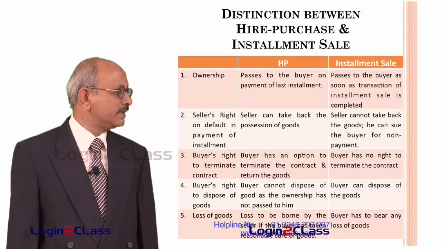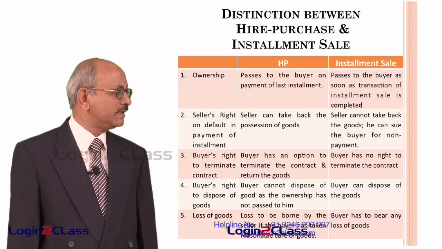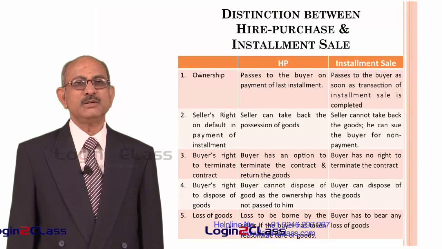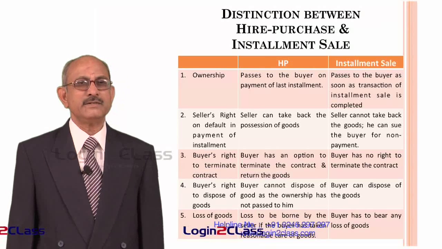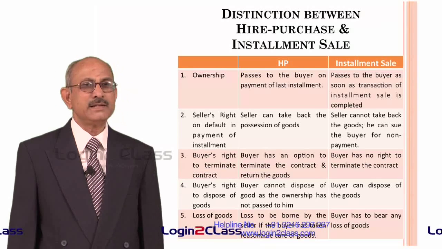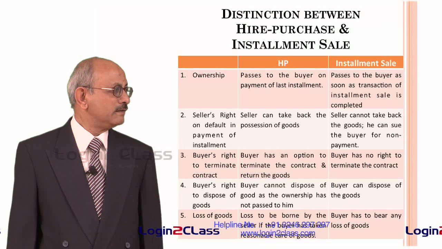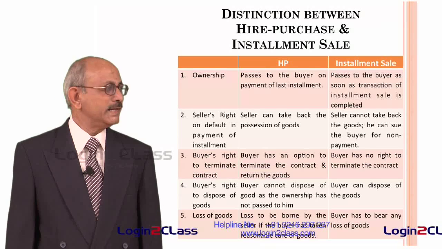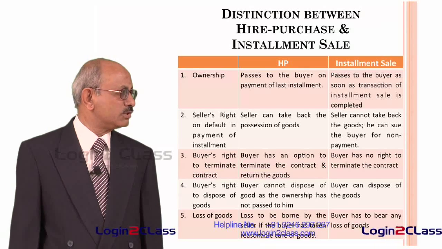In the case of the hire purchase, since the ownership continues with the seller, seller can take back the possession of the goods. Since he is the owner, he can always go and take back the possession of the goods. Whereas in the case of installment sale, as the ownership is already passed to the buyer, seller cannot take back the goods. He can only sue the buyer for non-payment. That means he can only take recourse to legal action.